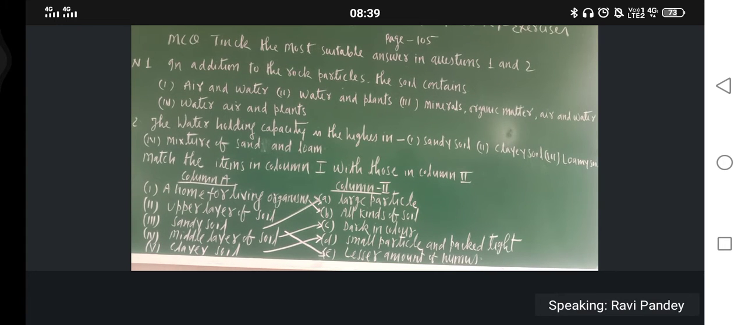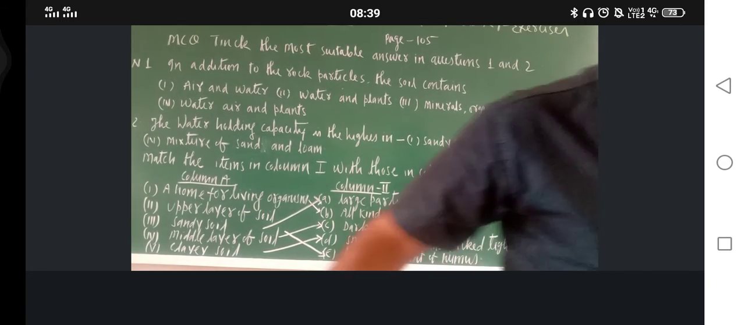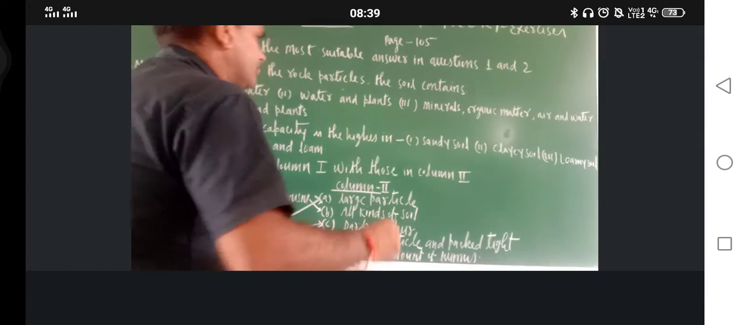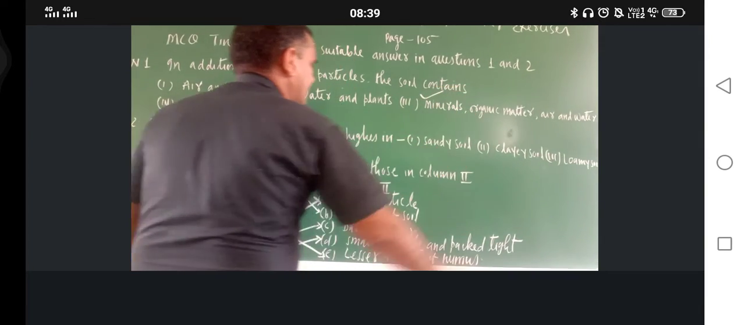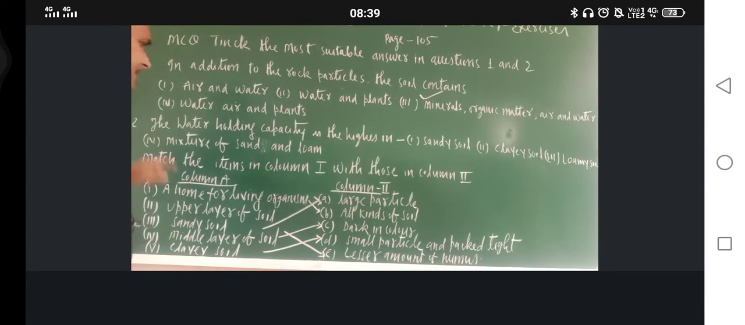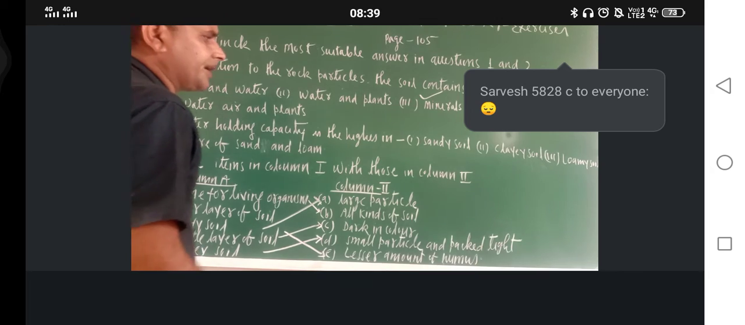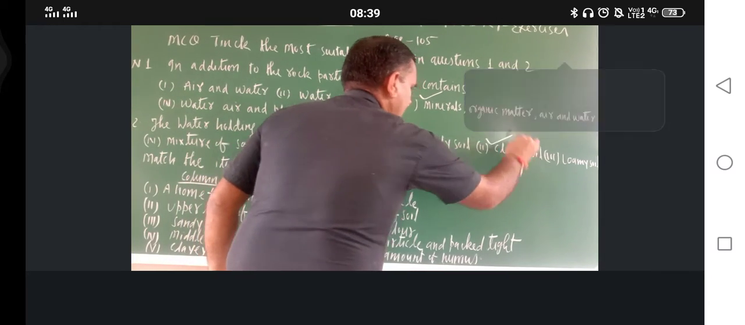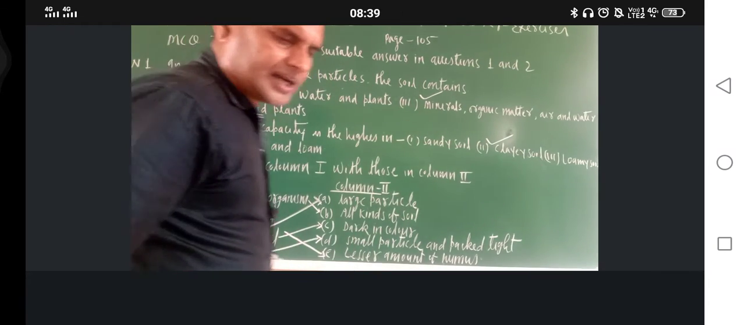So which is the correct option? The correct option is clay soil. Already I have explained. So the first correct option is third. And now in second case, which is the correct option? Clay soil. Its water holding capacity is highest.